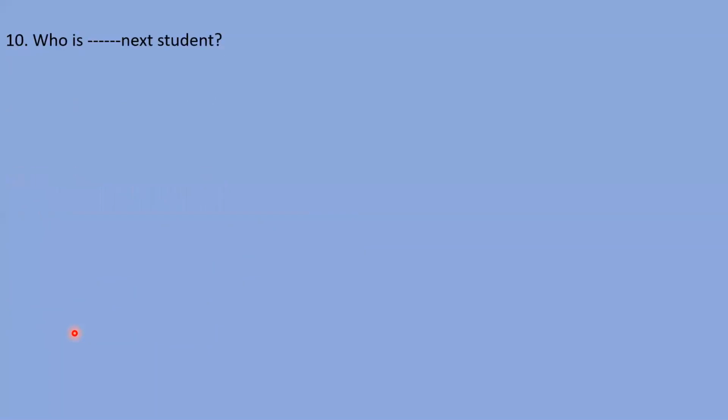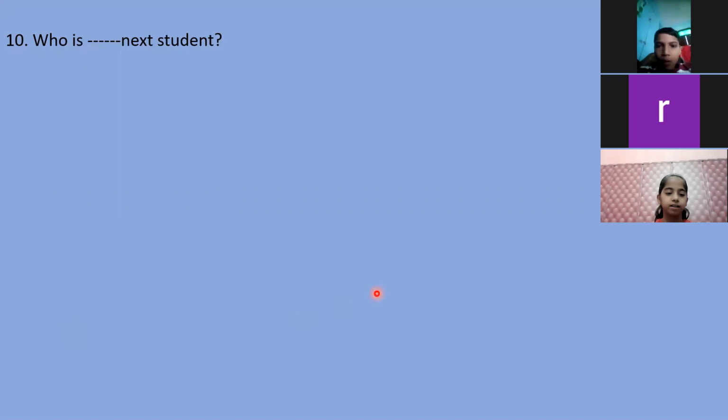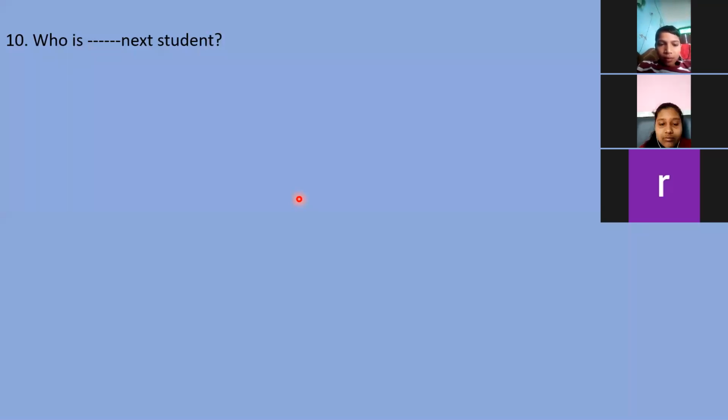Next sentence. Who is the next student? Who will let me know which article will come here? Vansh, please start the video. Vansh, you start the video, please, and tell me the answer. Yeah, very good, right answer. Who is the next student?